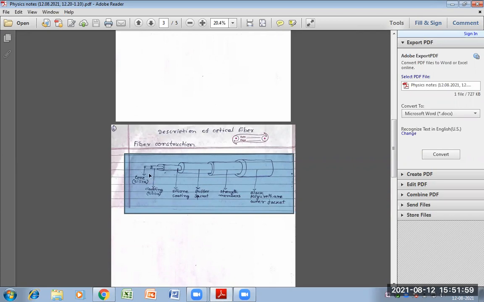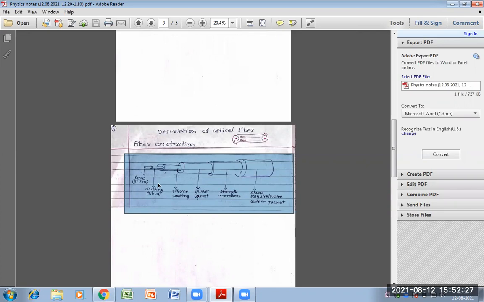Light is transmitted within this core. The cladding keeps the light waves within the core because the refractive index of the cladding is less than that of the core. The cladding also provides some strength to the core. The additional jacket protects the fiber from moisture.